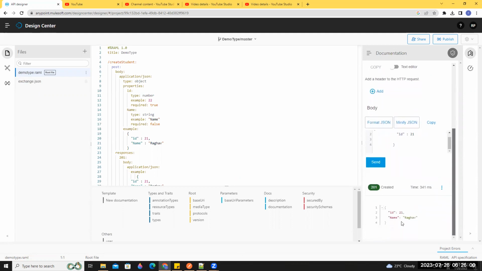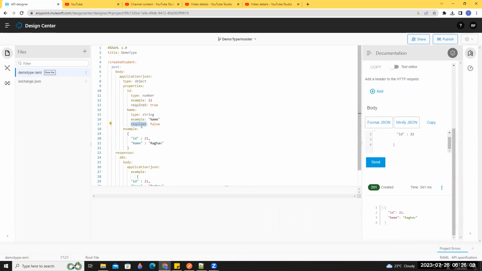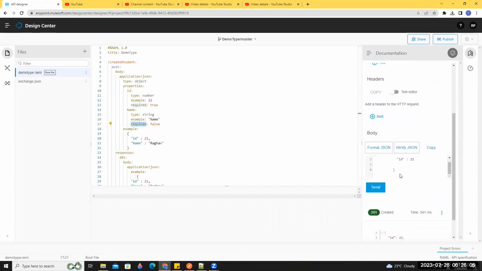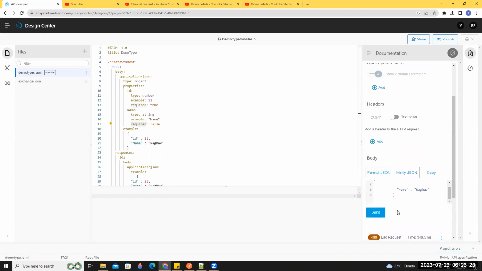Now success, right? Why? Because this one is required false. Then same way we'll delete and add. Now the bad request. Why? Because ID is mandatory. If we give false, it will not be shown over there, right? Yes, correct. We'll test like that.